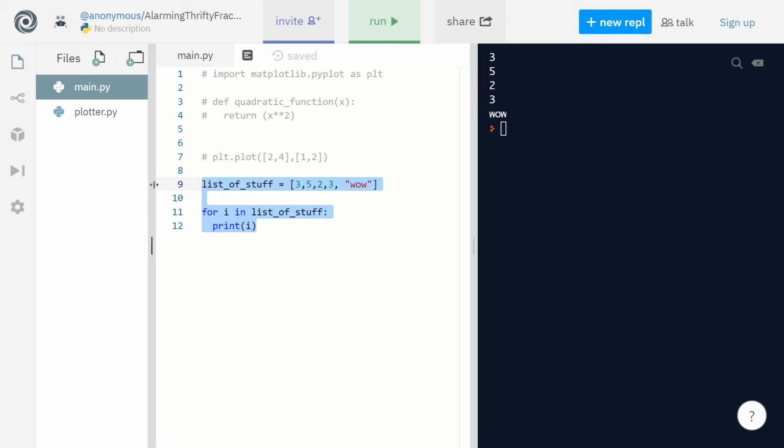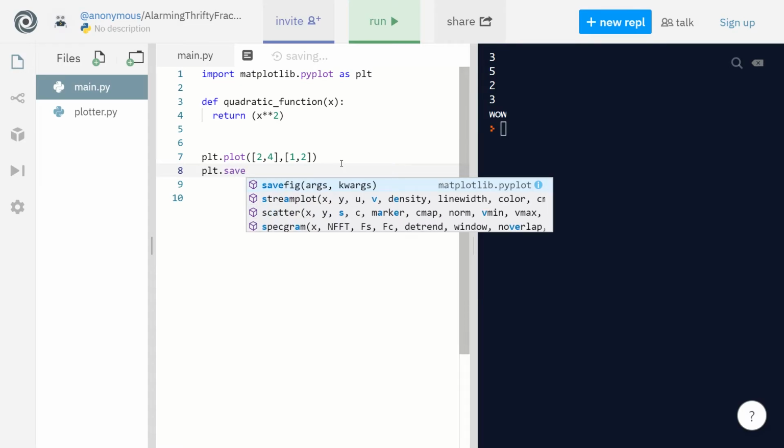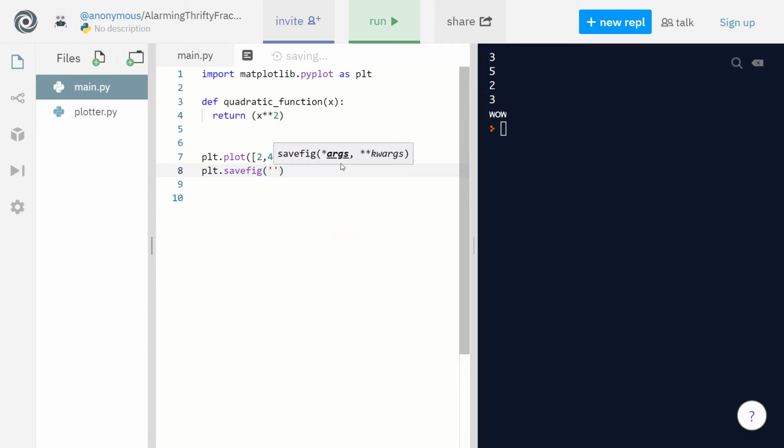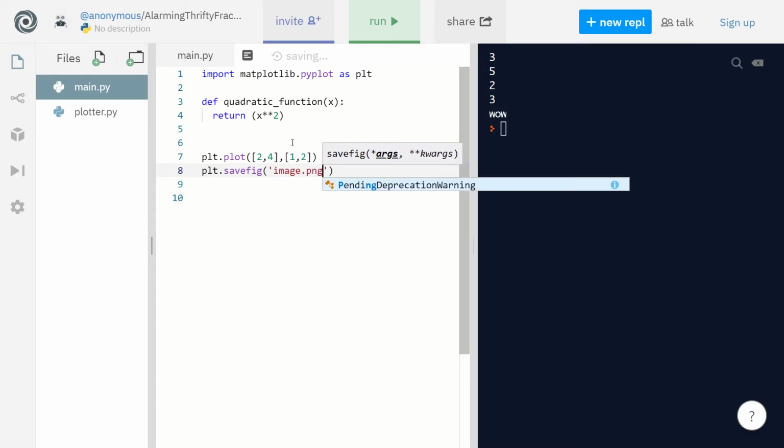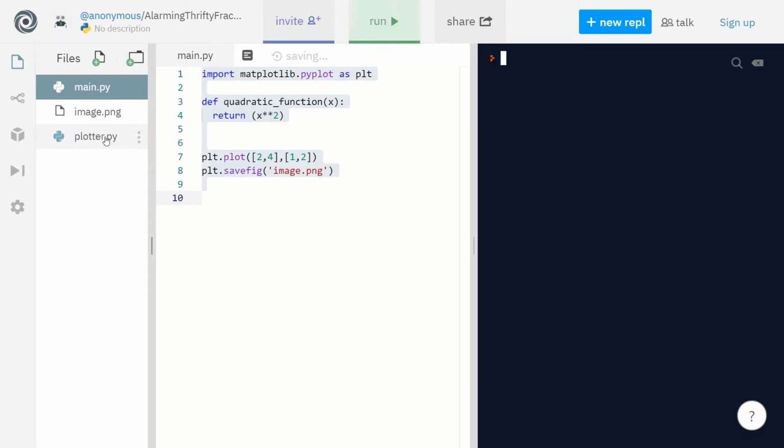We're going to see in a second why lists are so useful. But for now, I want to show you how the plot looks first. So plt.plot, and then we're going to save it and specify a path. Let's just call it image.png. When you run this, it's going to save a new file called image.png over here. So let's run this. Come on, image.png should show up. All right, there we go.